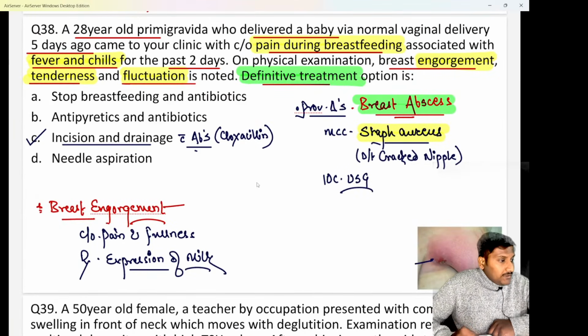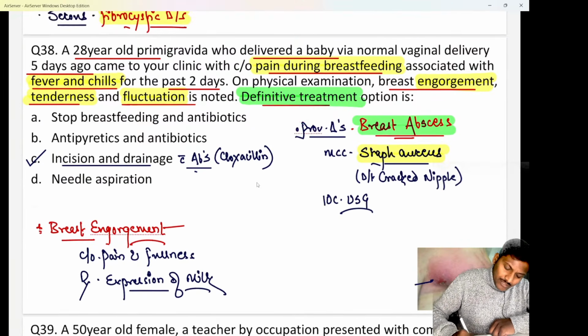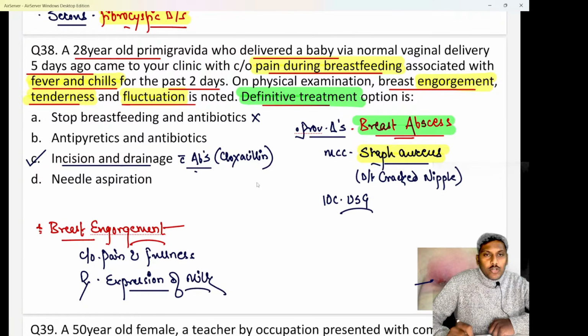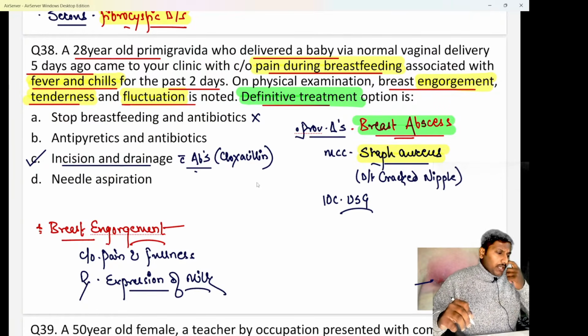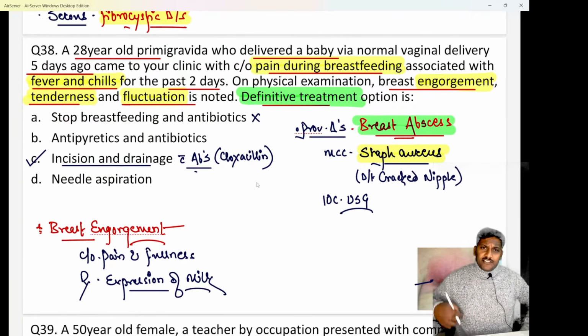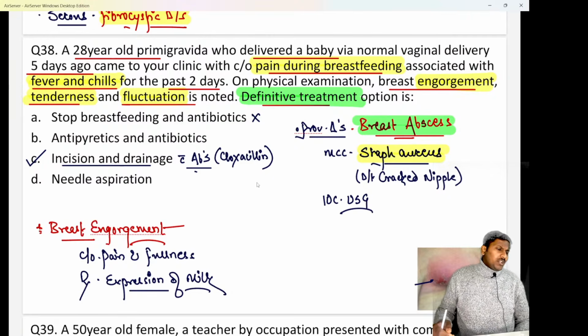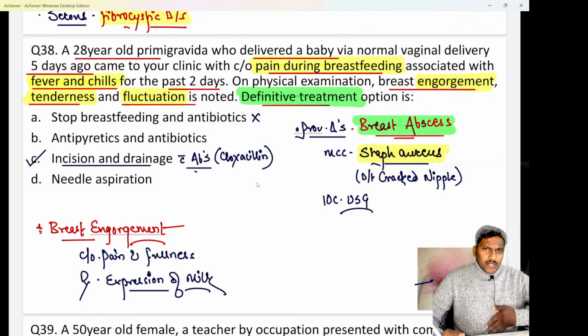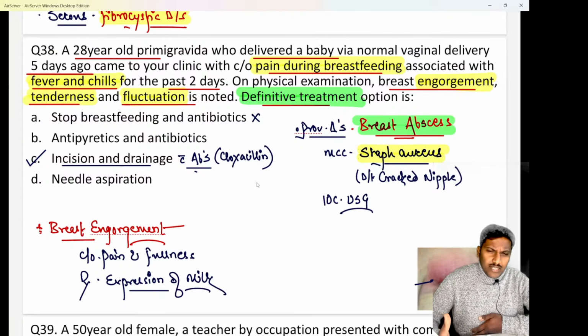So do remember that incision and drainage done with the number 11 blade, as we discussed yesterday, along with antibiotics like cloxacillin or dicloxacillin. Option A says stop breastfeeding and antibiotics. Usually we don't need to stop breastfeeding, beta. Usually you can continue breastfeeding from the opposite breast also. So we don't need to stop breastfeeding as such unless and until it is a very severe case.